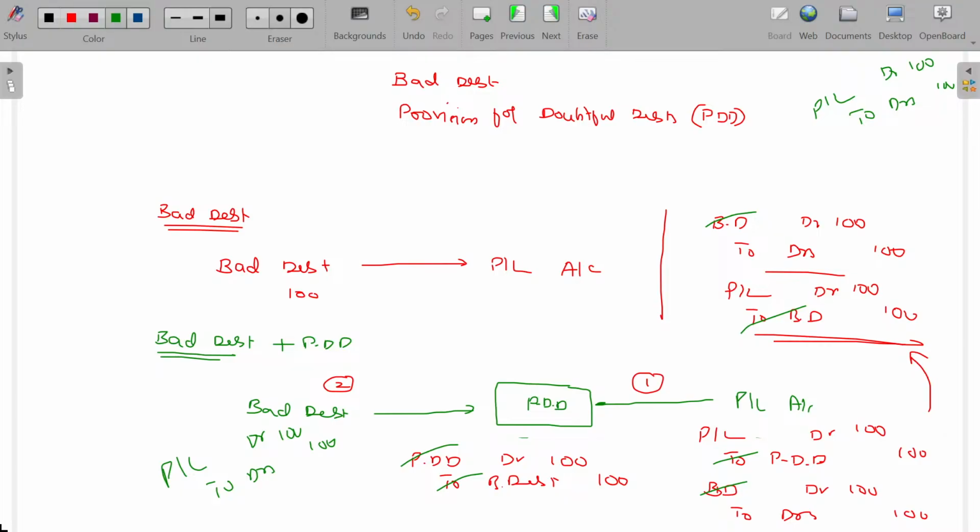Now you'll understand that you can create any number of provisions for any purpose. If you are mugging up that PDD seems to be a separate adjustment, no, this is a type where I am keeping the money aside to meet the concerned expenses.